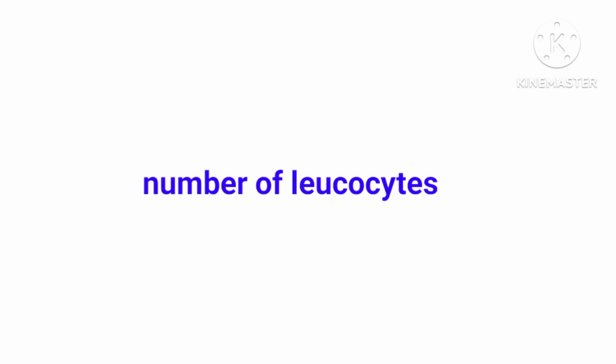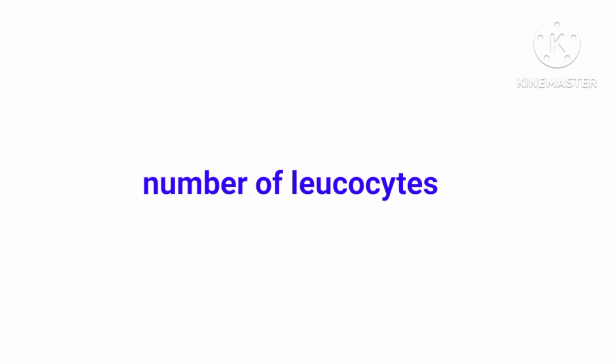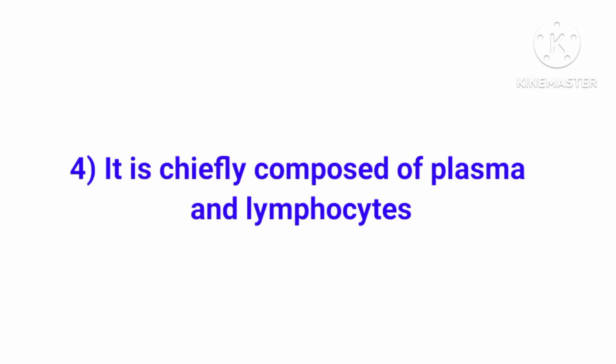But has more number of leukocytes. Leukocytes means these are nucleate, colorless, complete cells. They are spherical or irregular in shape and are capable of exhibiting amoeboid movement into the extravascular areas by diapedesis. It has no RBC, no platelets and no large plasma proteins but has more number of leukocytes.